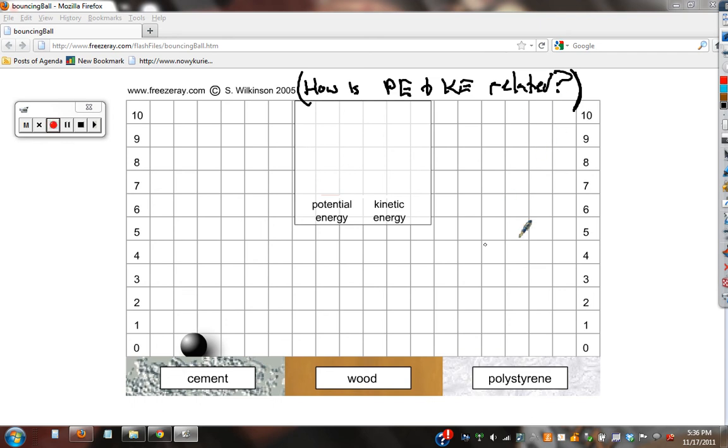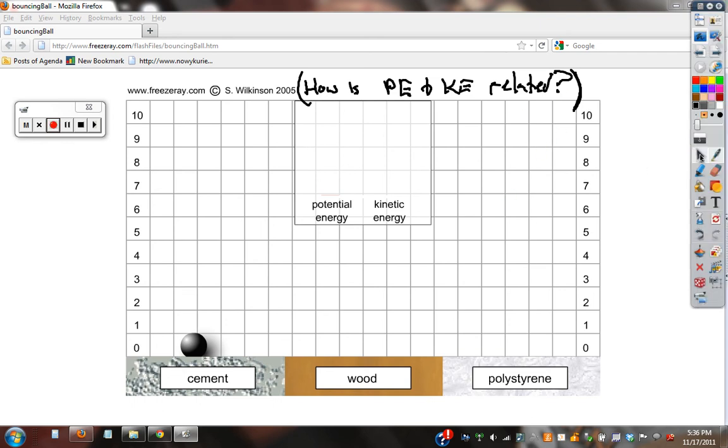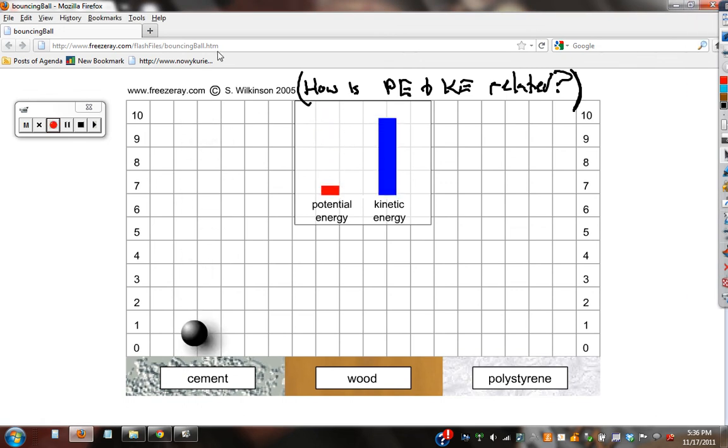The answer is when one goes up, the other goes down, so they're indirectly related. But I have a few more questions for you to write that are very, very important. If you cannot answer these questions, you're not going to be able to do conservation of energy. What I mean is you need to learn the answer to these questions to really understand conservation of energy.